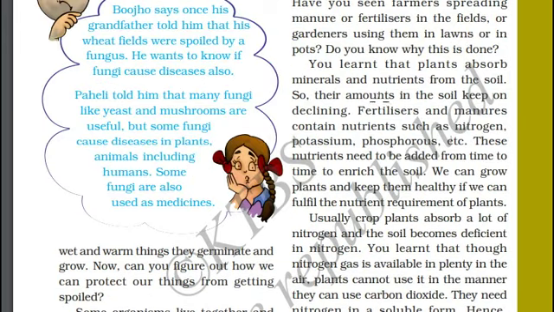Plants absorb minerals and nutrients from the soil. So the nutrient amounts in the soil keep on declining. The fertility of the soil keeps on declining as time passes. Fertilizers and manures contain nutrients such as nitrogen, potassium, phosphorus and many others. These nutrients need to be added from time to time to enrich the quality of the soil. We can grow plants and keep them healthy if we fulfill the nutrient requirements of plants.